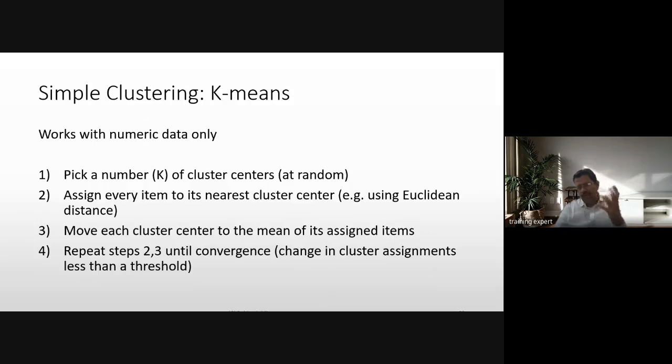Pick up a number k, which is the number of clusters, with cluster centers at random, let's say. Okay, assign every item to its nearest cluster center using the Euclidean distance, so the absolute value of xi minus mu i, and the square of it. Okay, move each cluster center to the mean of its assigned points. So now the mean becomes the centroid, the cluster center. Fine. Then repeat steps 2 and 3 until convergence.